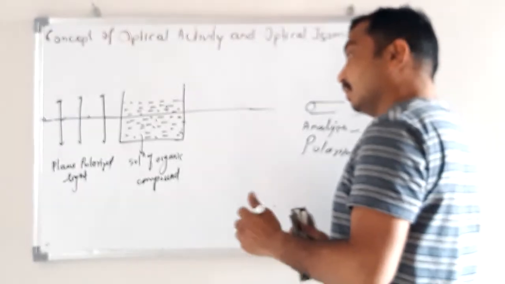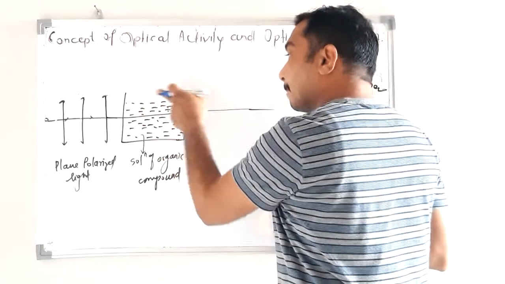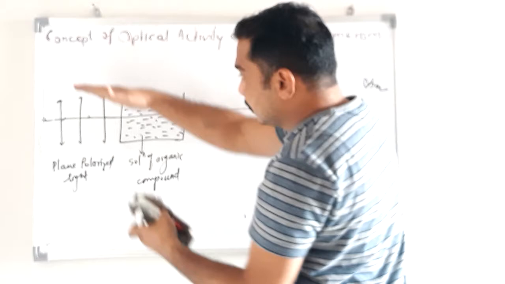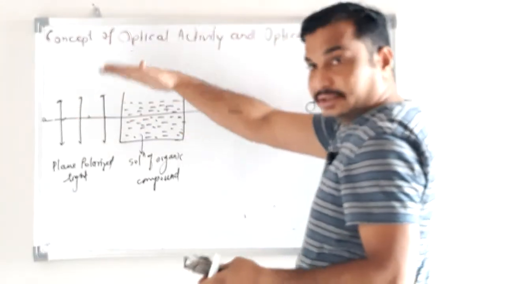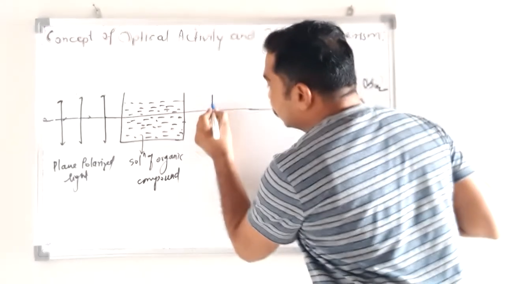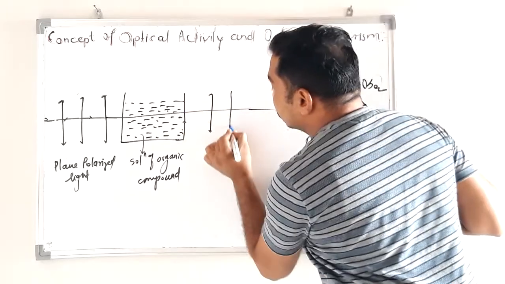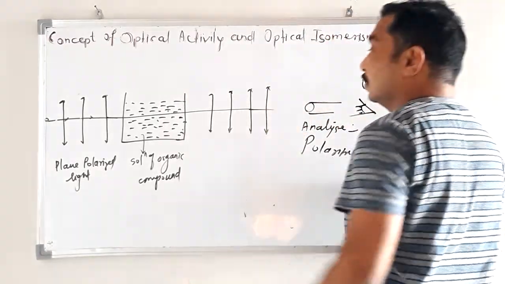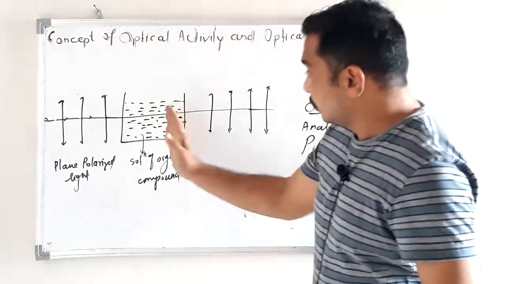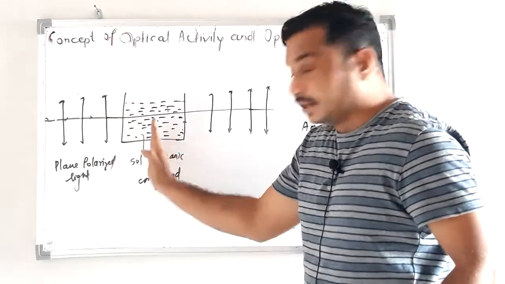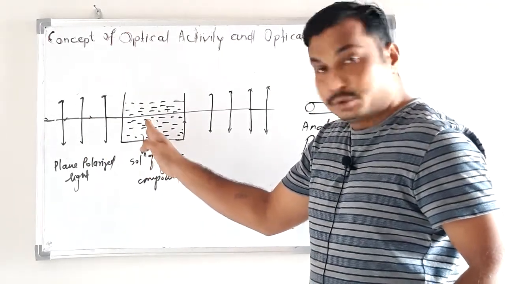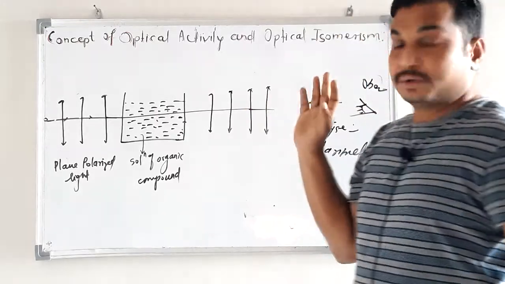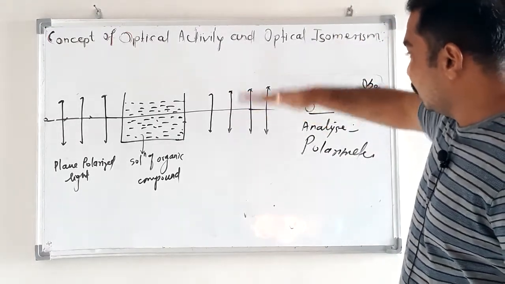If this is the plane polarized light, and the same light is coming out through this solution, no change, whatever light enters the solution and the same light comes out, having vibration in the vertical direction.